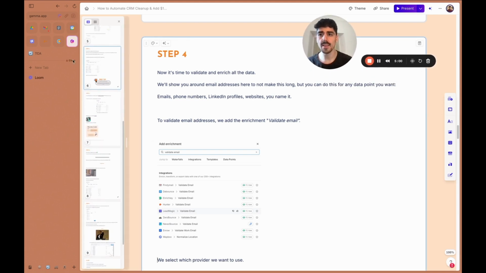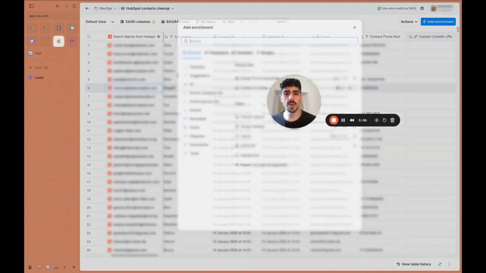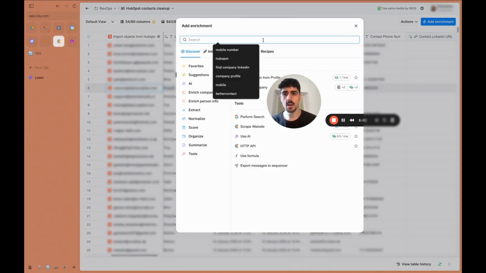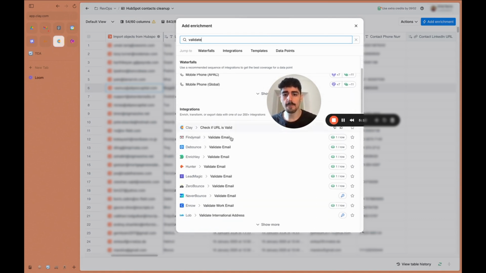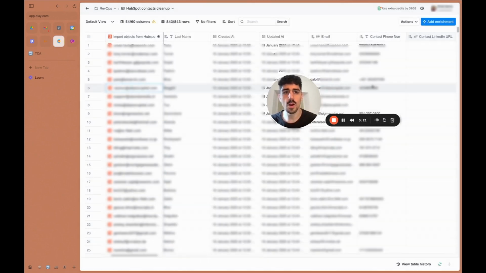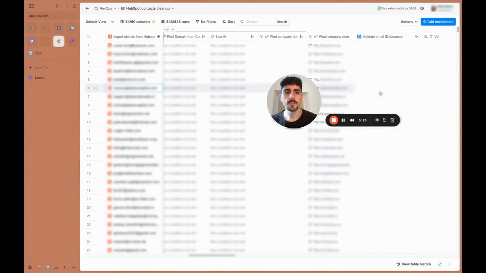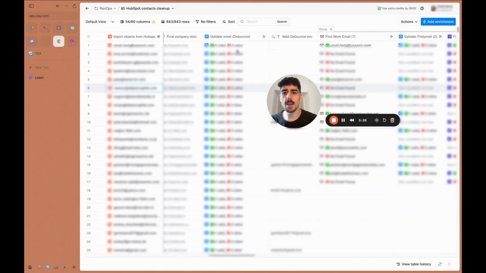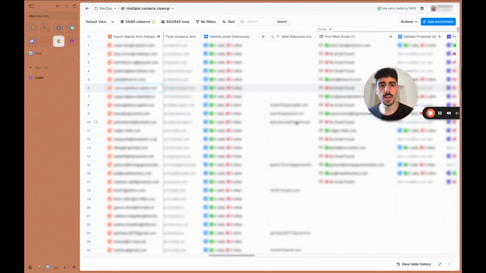Okay, so to validate the emails you got and mapped, let's go back into Clay. We click add enrichment again, and we type in validate, and then we have all these different providers we can use to validate. We select the one that we prefer, and we use that one to validate. So as you see, I've done it here, and I validate all the email addresses, and then the valid email addresses come out here, okay? As simple as that. Now, awesome, we've got this.